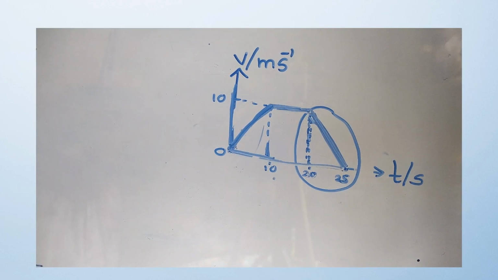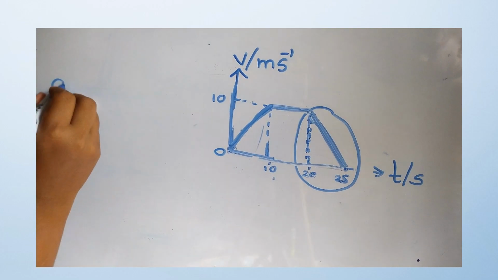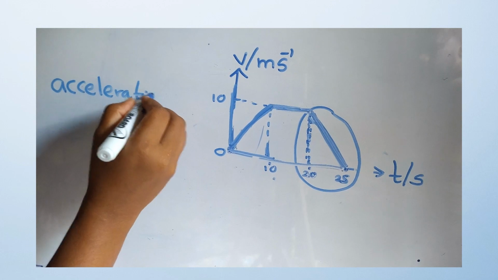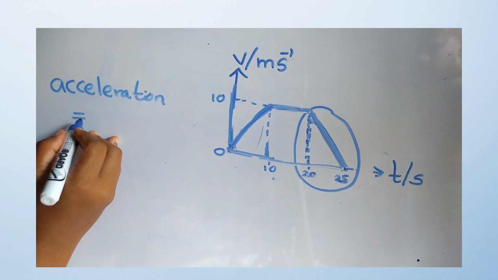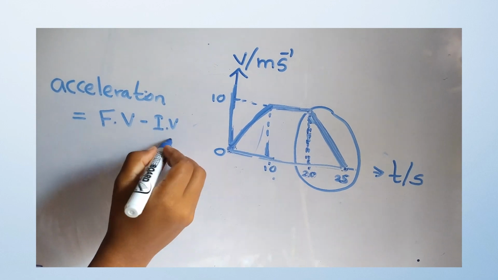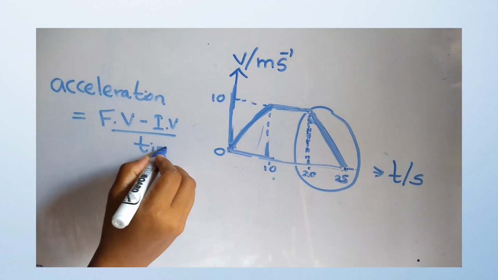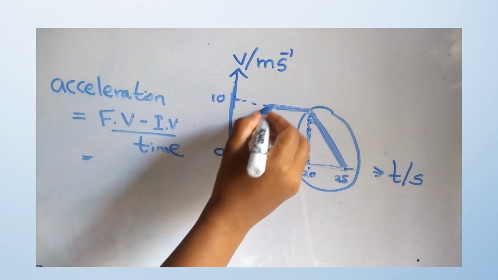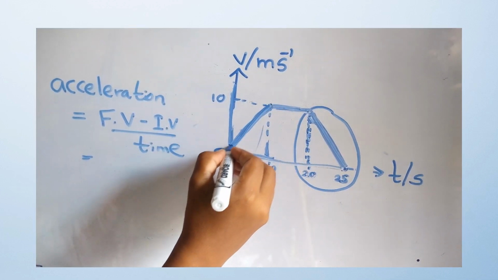The third choice tells that the acceleration of the object is 10 meters per square second. Shall we check it? Acceleration equals final velocity minus initial velocity divided by time. The acceleration in this graph shows here, that is the acceleration.